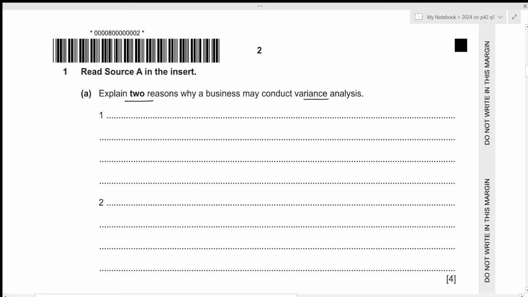So the very first reason is to compare the actual result to the budgeted values so that actions can be taken for remedy or for improvement. Let's write it down. To compare the actual results and the budget so that actions can be taken for remedy.